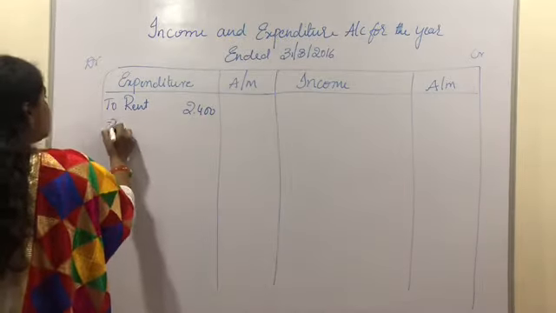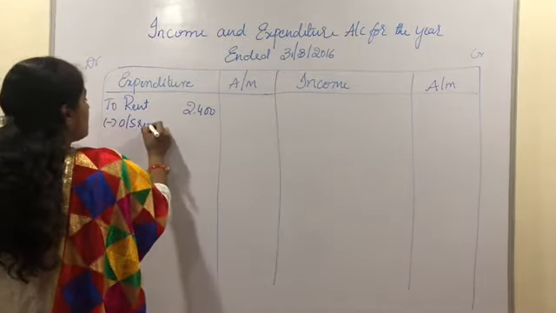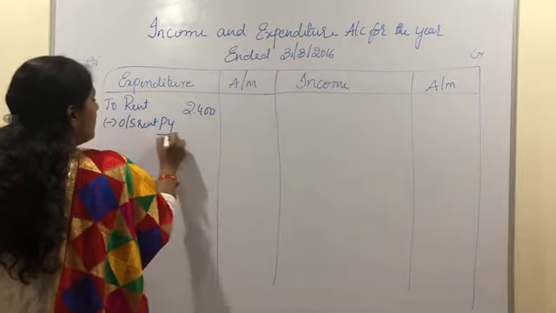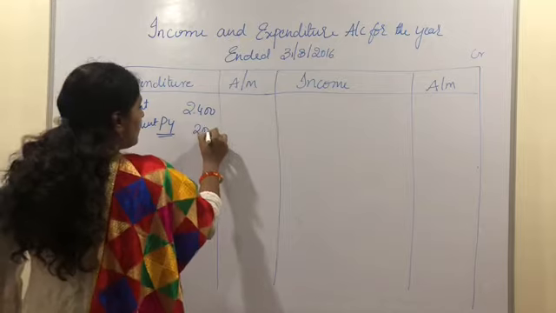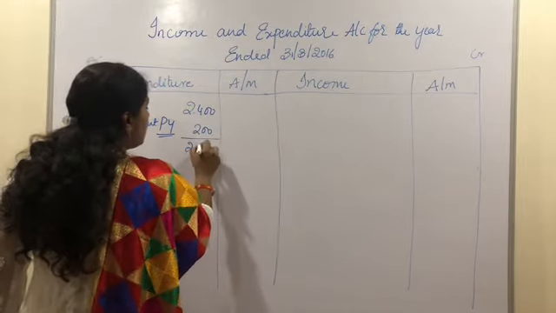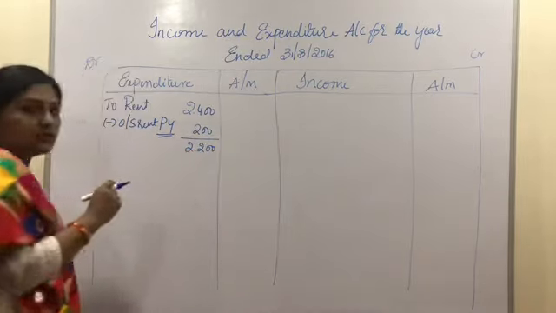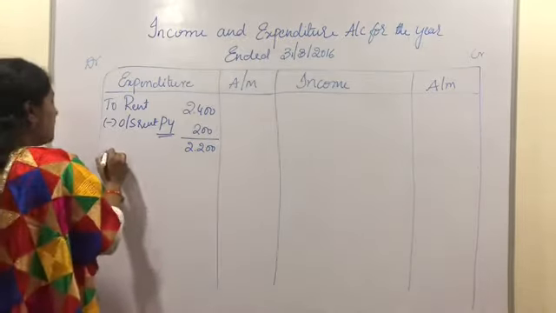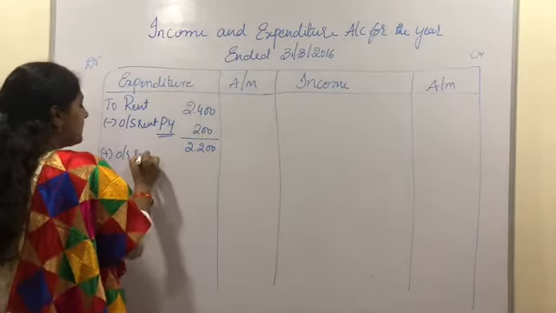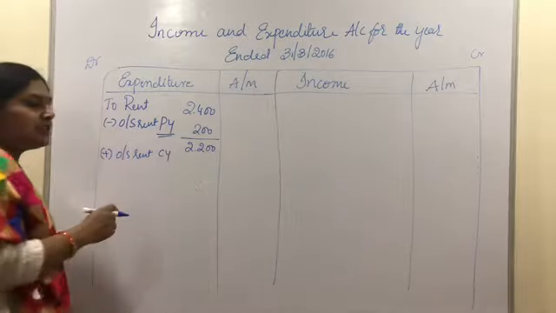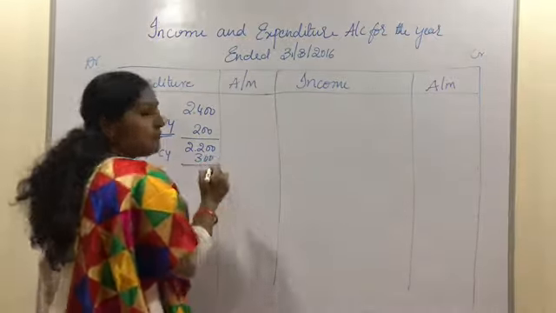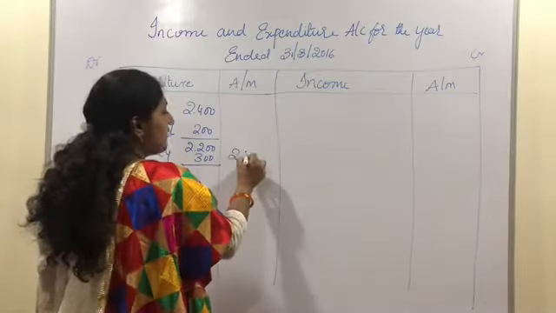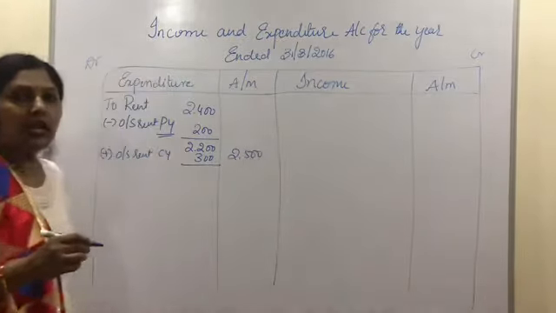Now let us minus the outstanding rent for the previous year. PY here stands for the previous year, which is 200 rupees. So the gross value of the rent will become 2,200, and then we need to add the outstanding rent for the current year. The current year's outstanding rent is 300 rupees. So the net value of rent will become 2,500. The same balance we need to write in the outer column.